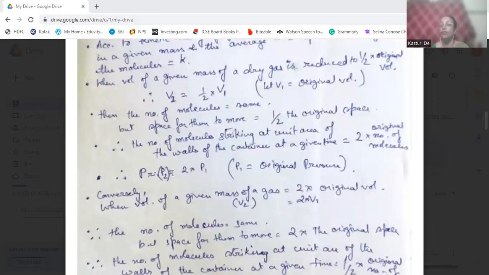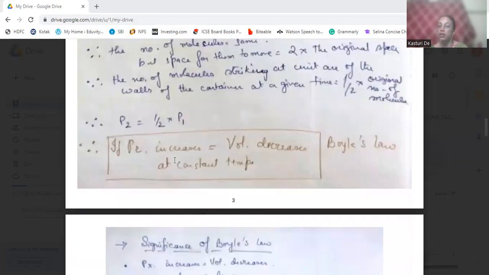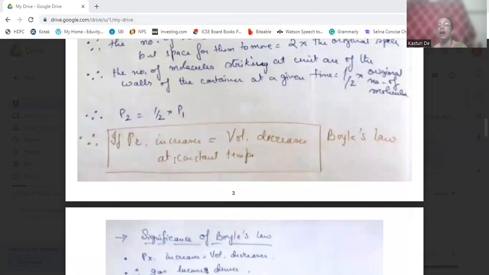The pressure on the walls will be reduced to half, because the space has been doubled and the number of times they strike the walls is halved. So P2 will be half of P1. From this, we can find that if pressure increases, volume decreases, at constant temperature and fixed mass. So that is Boyle's law.